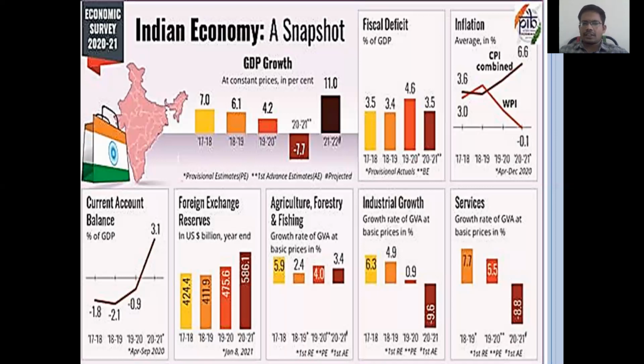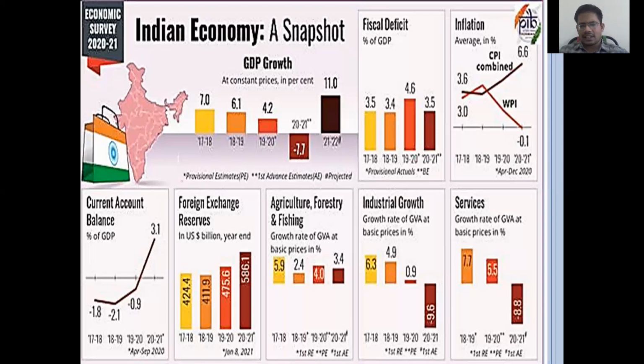Whereas coming to agriculture and forestry fishing, that is nothing but the agriculture sector, the growth estimation is 3.4%, and the industrial growth rate is in the minus, that is 9.6%, and the service sector is also in the minus, it means a definite decreasing way, that is nothing but the growth rate also decreasing, minus 8.8. These are the highlights in the 2020-21 economic survey. So based on this, you may have confusion about what all these things are.